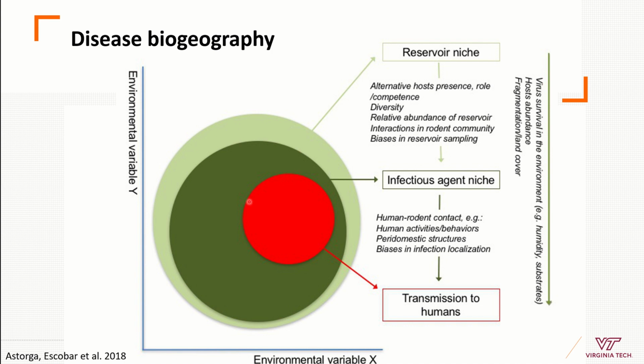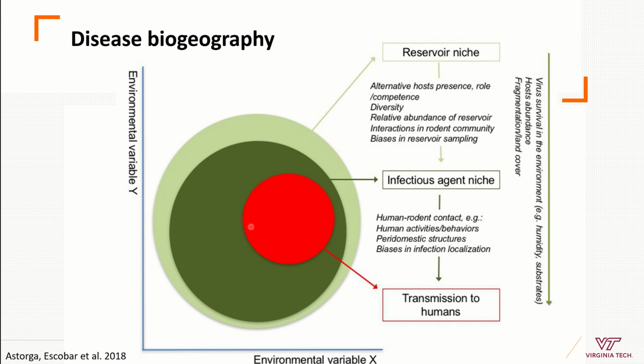And then we can identify environmental conditions where we see transmission to humans. So again, you can see here that transmission to humans, or spillover transmission, is not happening everywhere across the range or the conditions where I see the host, only in specific conditions. And this is the basis for the study of infectious diseases.